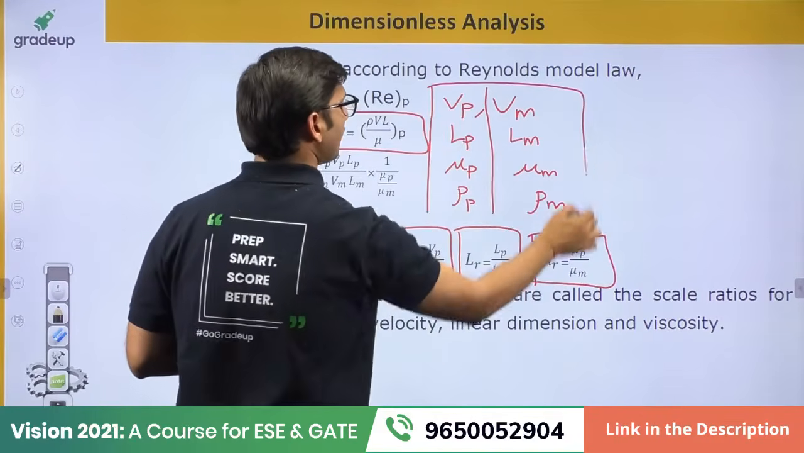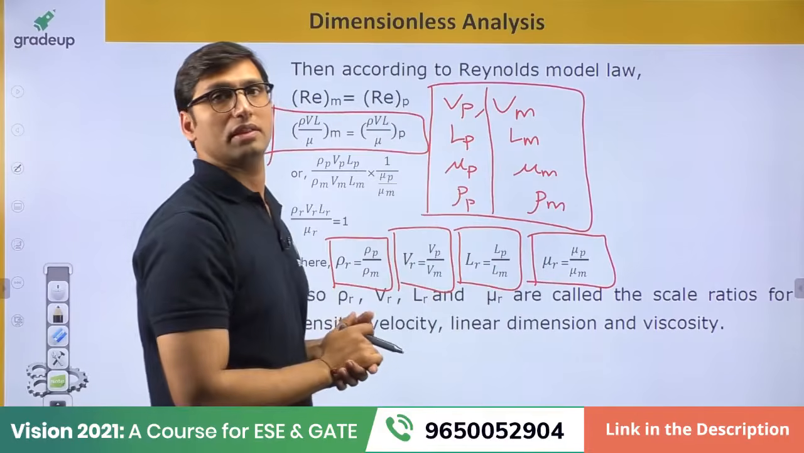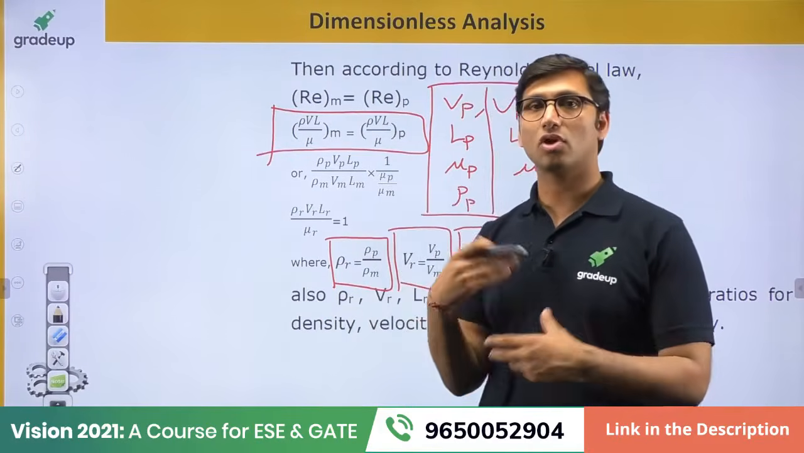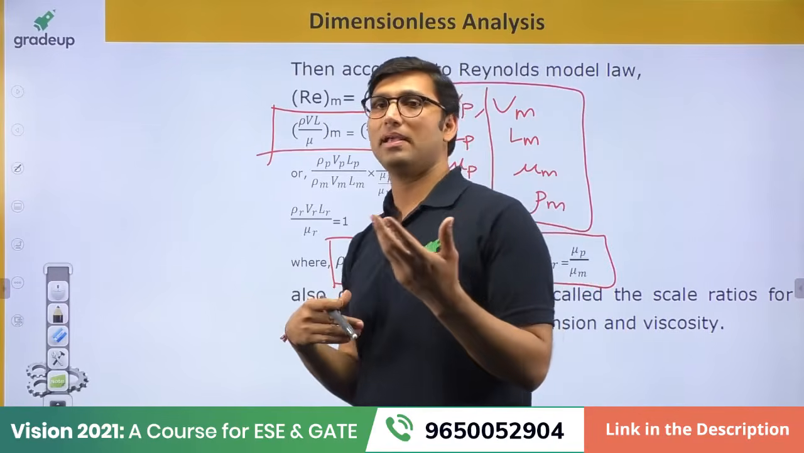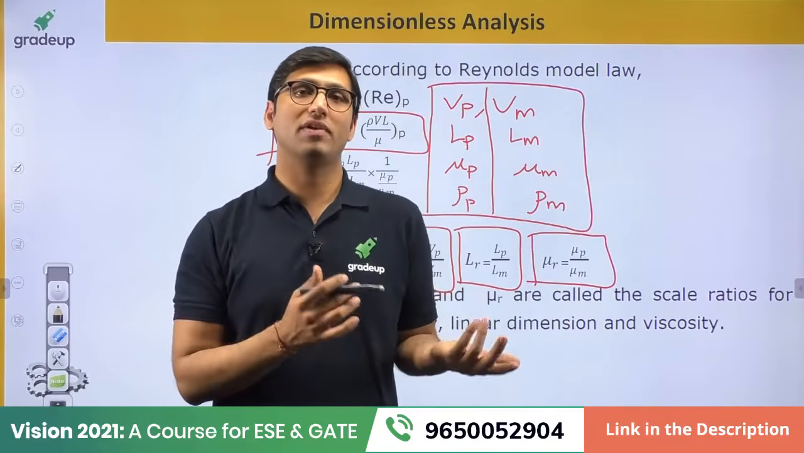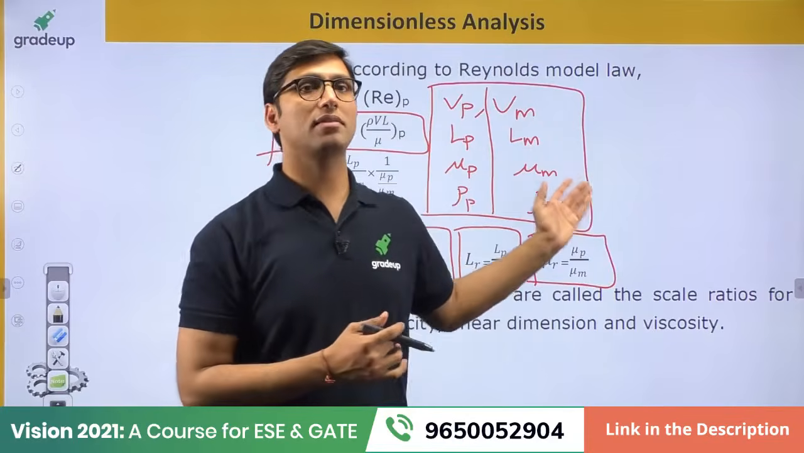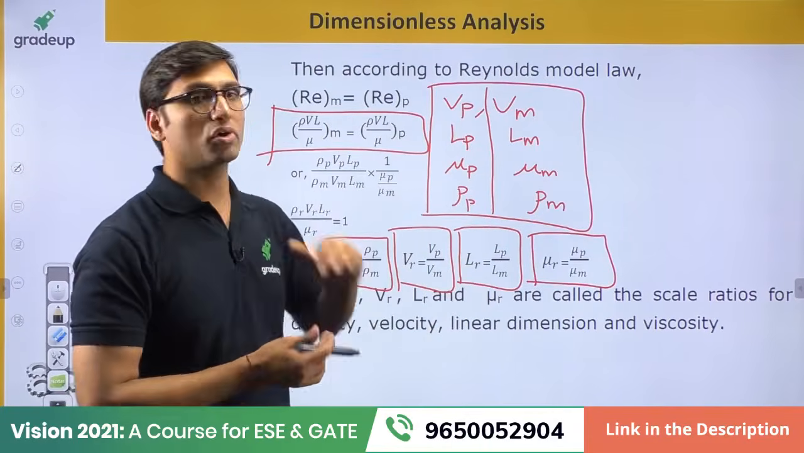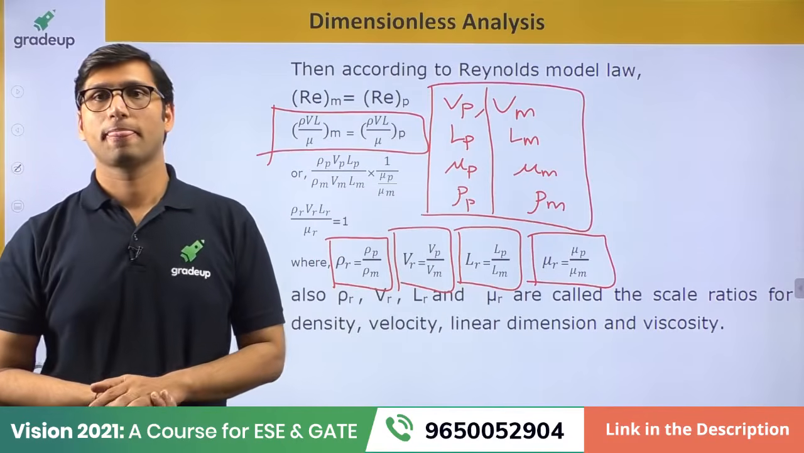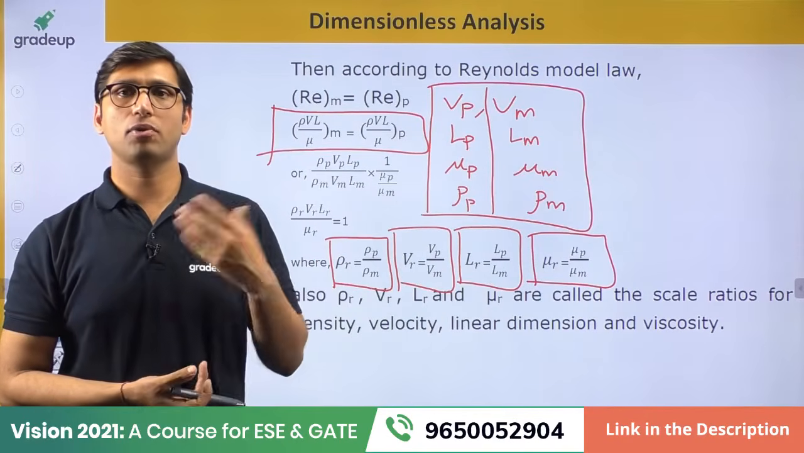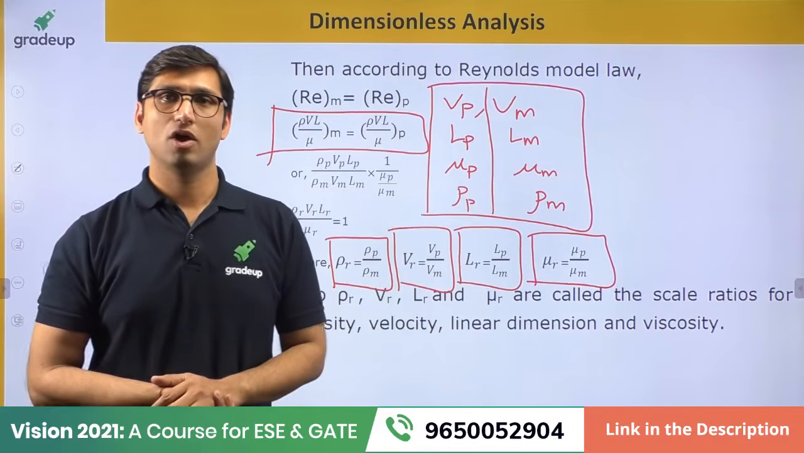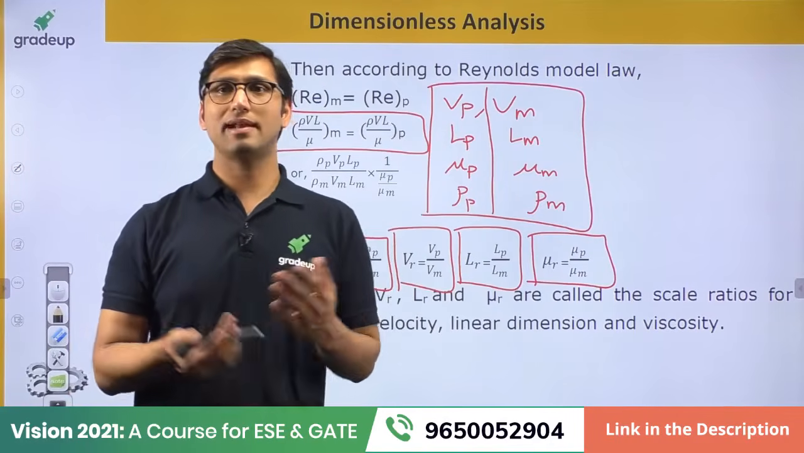Okay, so this will be given to you in the question. The corresponding values of velocity, density, viscosity, and length will be given to you in the question. You just have to find the thing which is not given. So you just have to compare using the Reynolds model law and you will solve the question very easily. In fluid flow problems where viscous forces are prominent, the models are designed on the basis of Reynolds model law. Yes, that is correct.